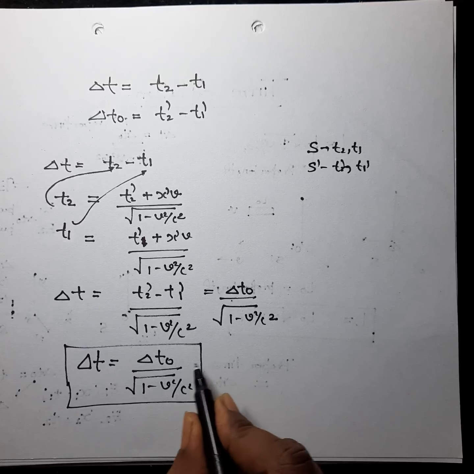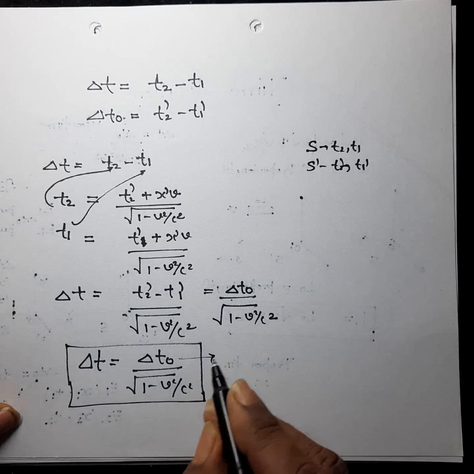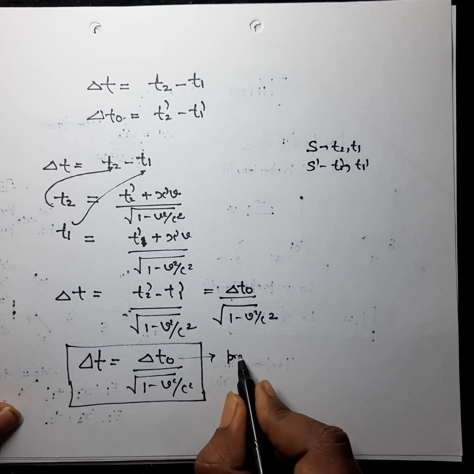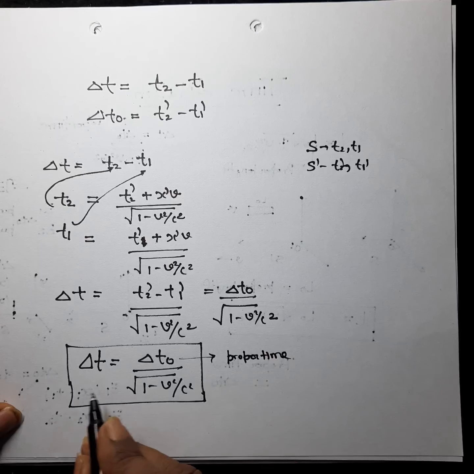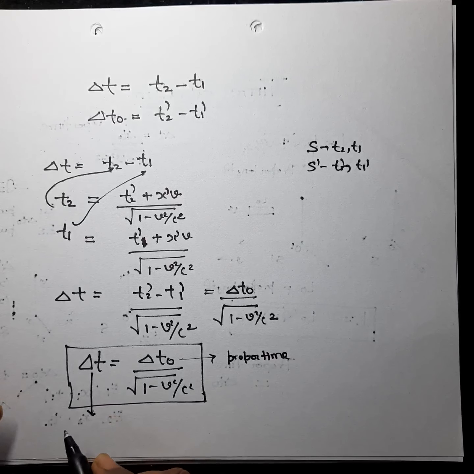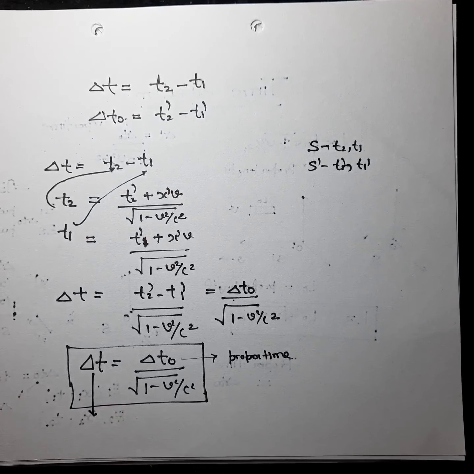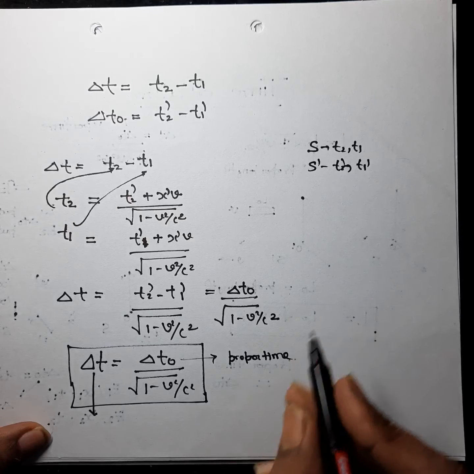Here delta t0 is proper time, and delta t is the time measured by the observer which is at rest. What does it mean?